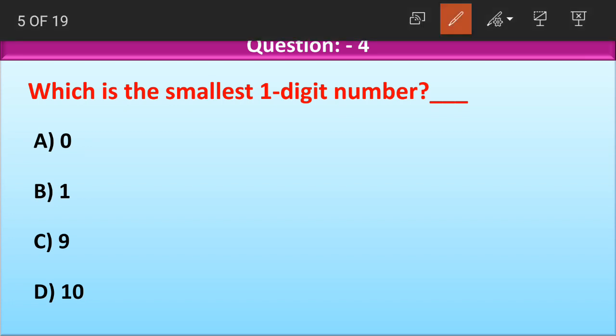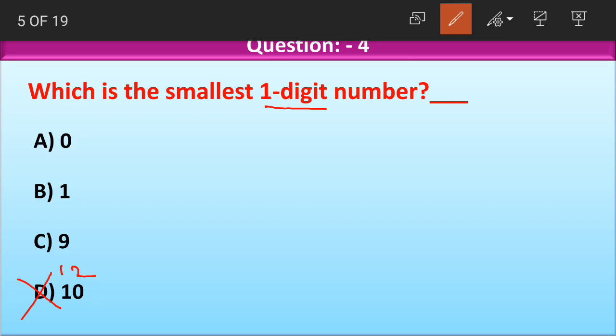Again, look at this option D, 10 here. It has how many digits, children? It has 2 digits. So this cannot be the smallest 1-digit number, because they are asking for a 1-digit number and it has 2 digits. So let us cancel this D straight away. D cannot be the answer.